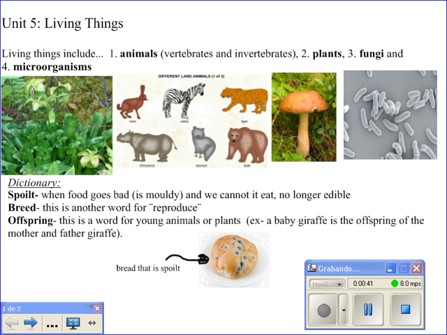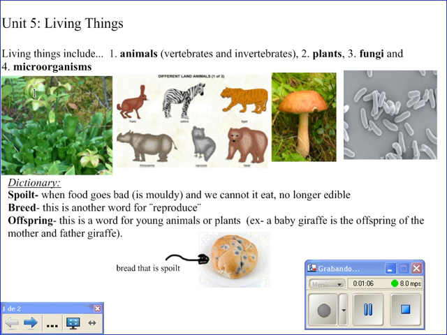Animals can move, but they cannot make their own food. Some animals, like mice, chickens, or snakes, have a spine. They are vertebrate animals. Other animals, like flies, worms, or starfish, haven't got a spine. They are invertebrate animals.